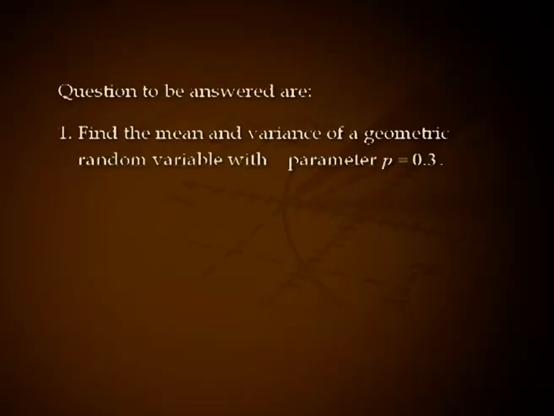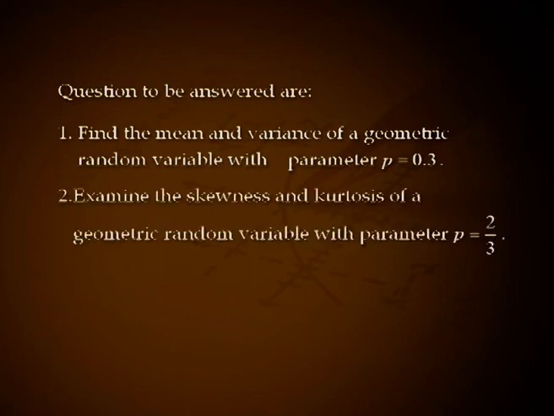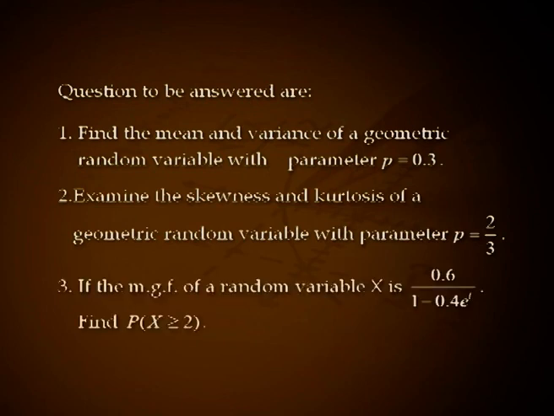Try to answer the following questions. Find the mean and variance of a geometric random variable with parameter p equal to 0.3. Explain the skewness and kurtosis of a geometric random variable with parameter p equal to 2 by 3. If the MGF of a random variable x is 0.6 divided by 1 minus 0.4 e raised to t, find p of x greater than or equal to 2.